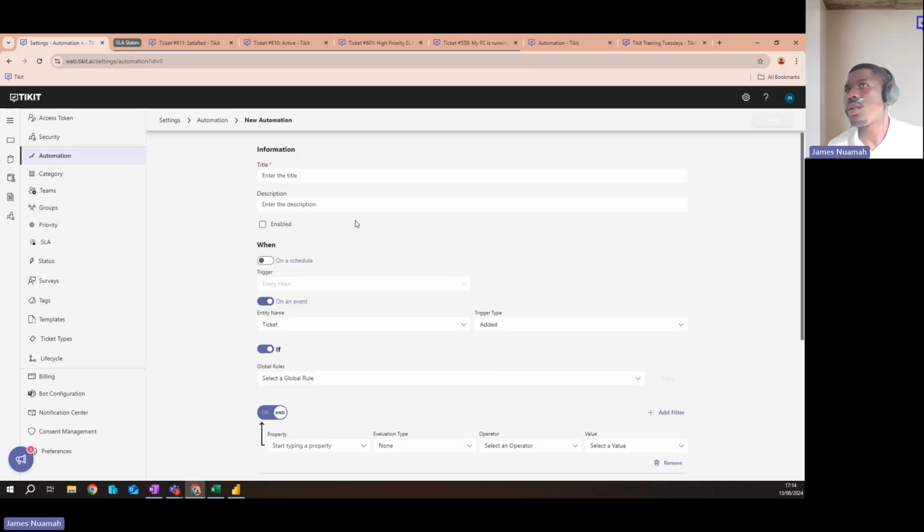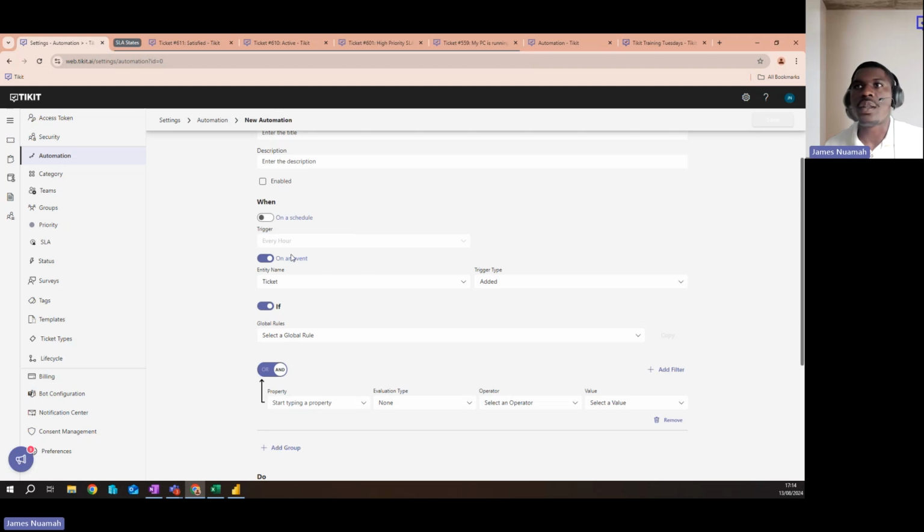All right, now let's see what this looks like. We'll give a brief overview of it. So now to set up an automation related to your SLA, you'll do on an event, you'll do SLA, and then you have these three options. Added or modified, I haven't used this much in my environment, but if you have a need for it, you can feel free to use that. But for the main two that I've been using, it's added and modified.